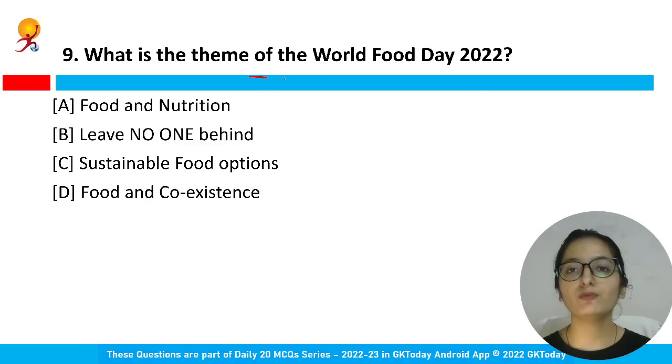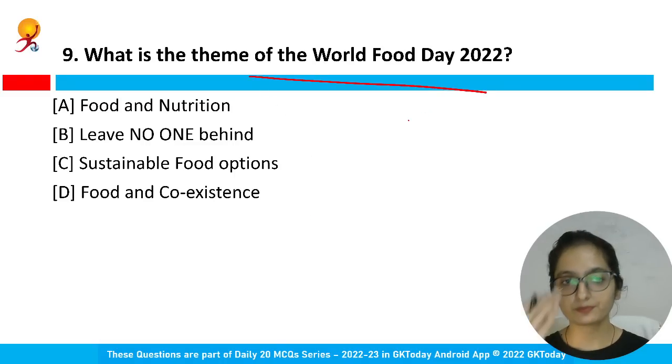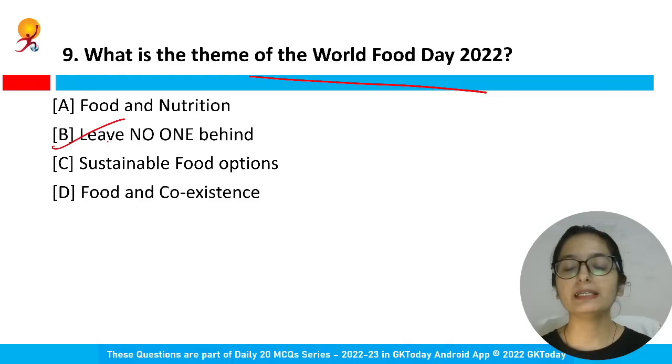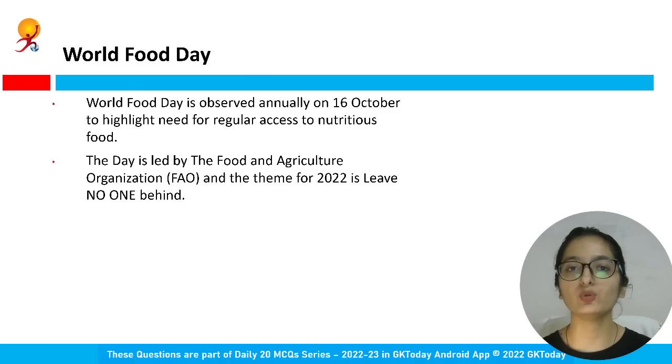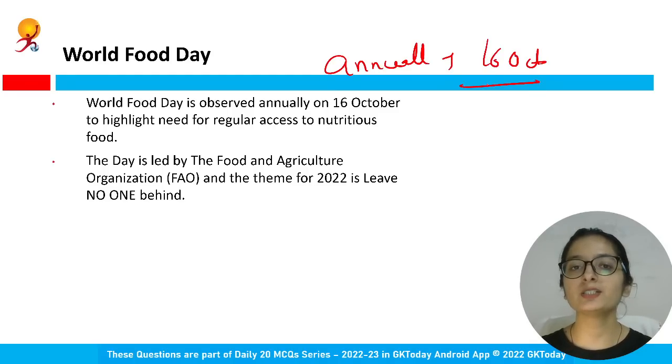What is the theme of World Food Day 2022? Leave no one behind? Yes, option B. Leave no one behind is the theme of World Food Day 2022, which is annually observed on 16th of October. The agenda is to highlight the need for nutritious food.